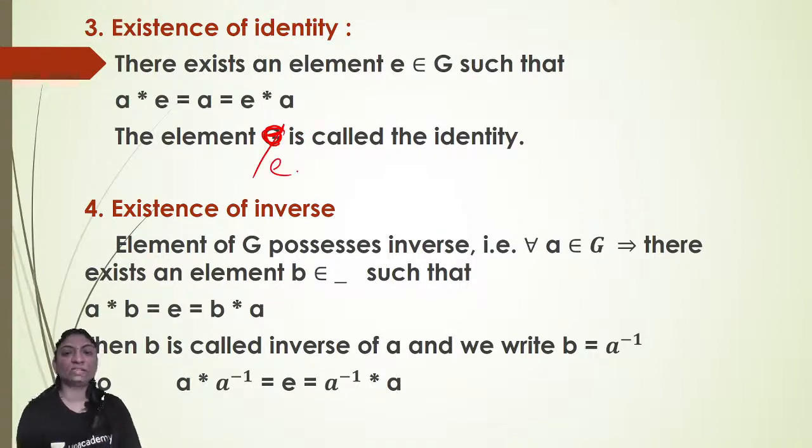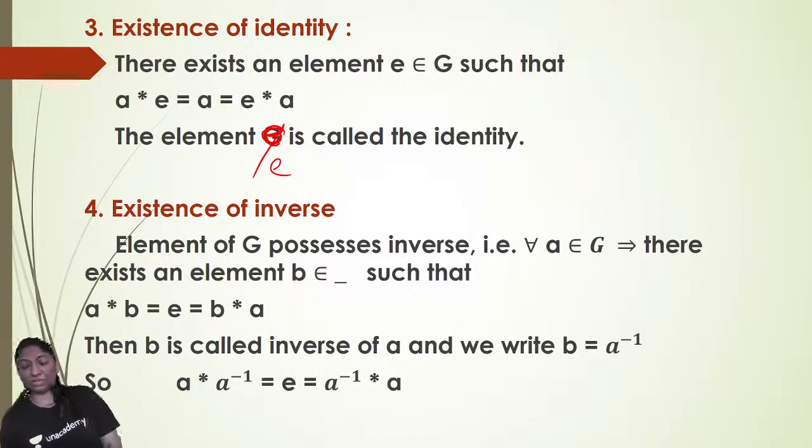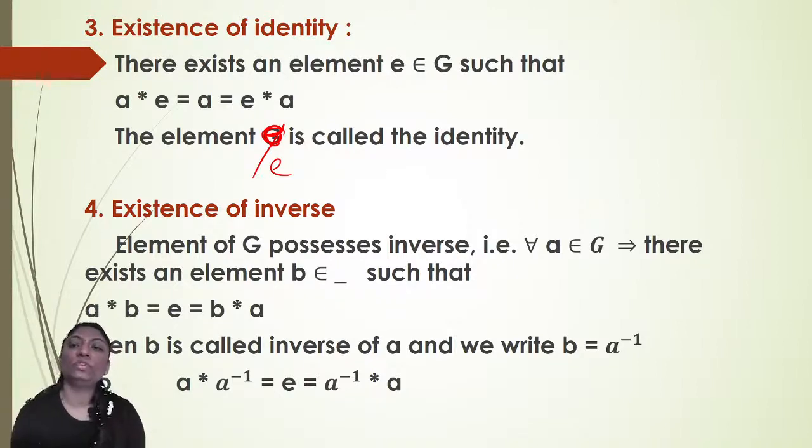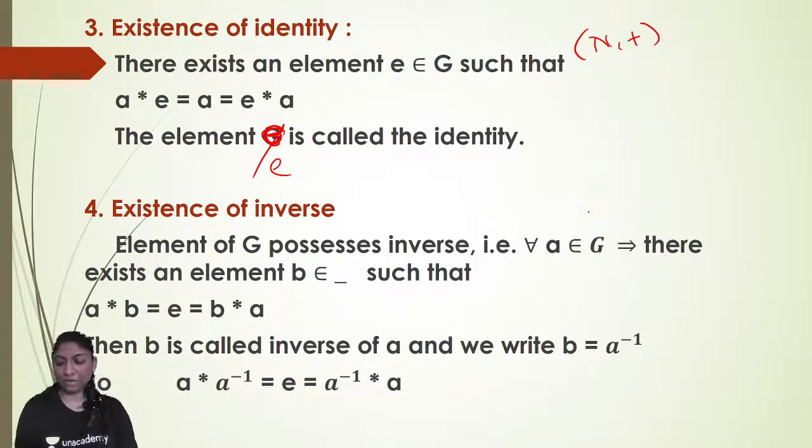Now, for example, the identity element should also be in that set only. Okay, so if you see here, set of natural numbers with respect to addition. Which element do I have to add to any natural number to get the same natural number once again?